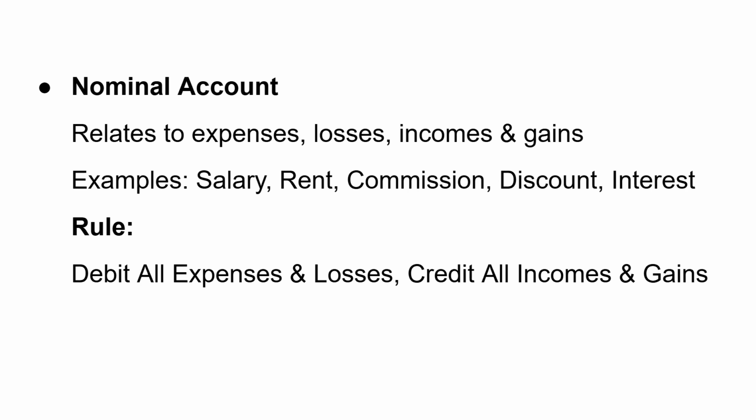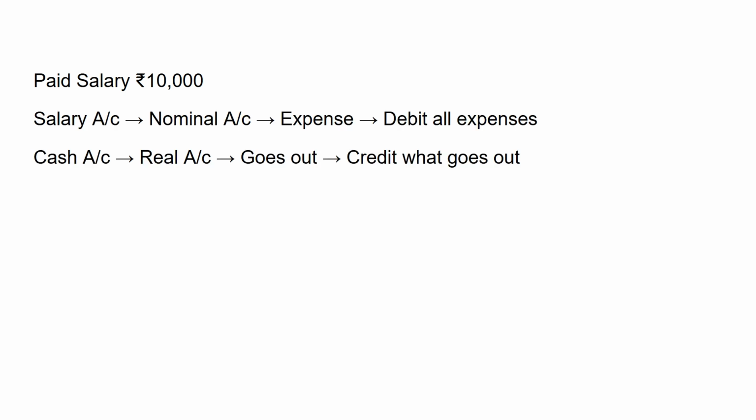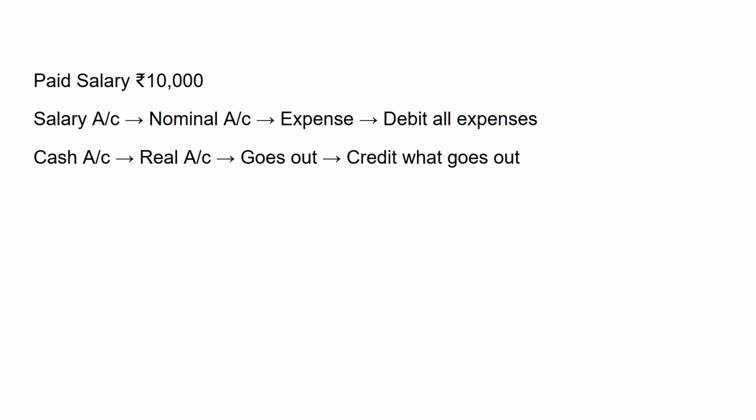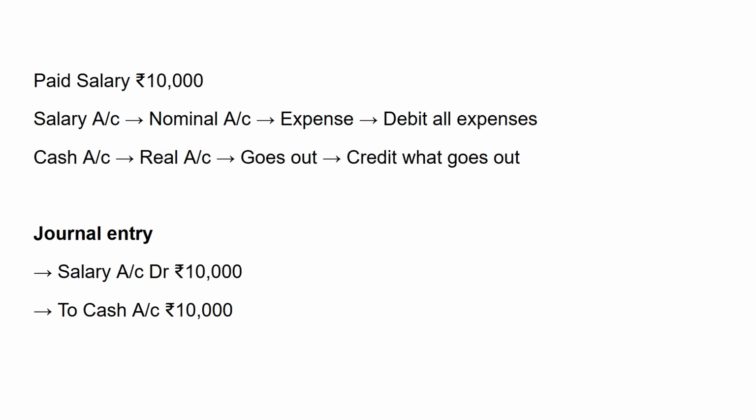Example, salary paid rupees 10,000. Salary is an expense, so we debit it, and cash is credited. Here the two accounts affected are salary account and cash account. Salary account is a nominal account and salary is an expense, so debit all expenses. And cash account is a real account and cash goes out of the business, so credit what goes out and cash is credited. So the journal entry is salary account 10,000 rupees to cash account 10,000 rupees.